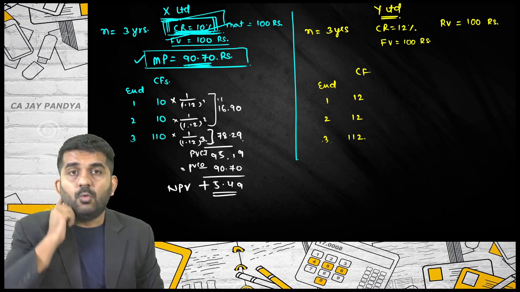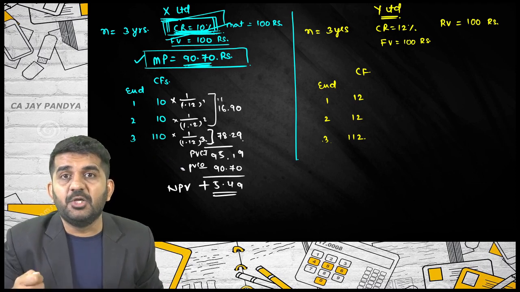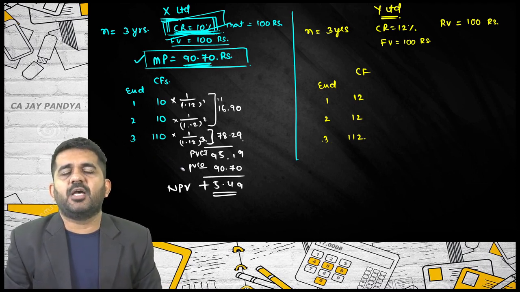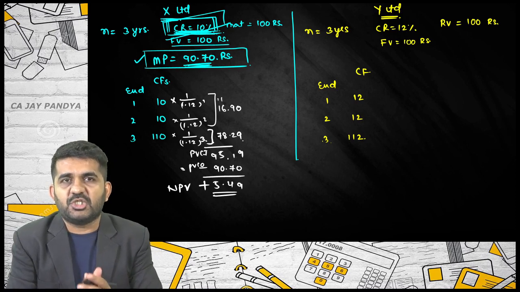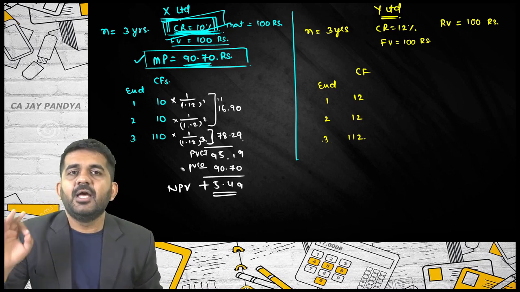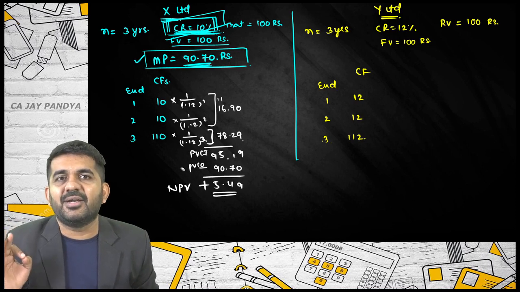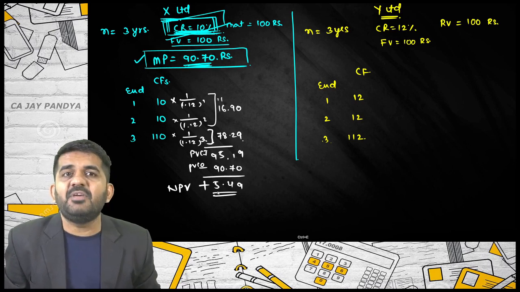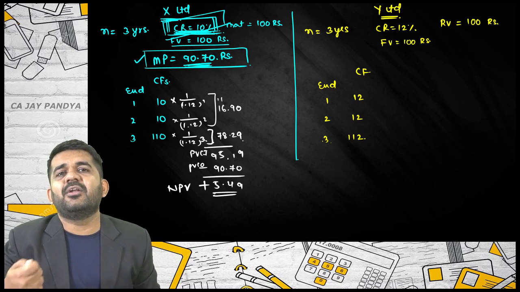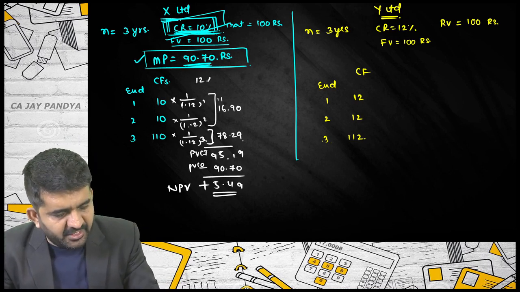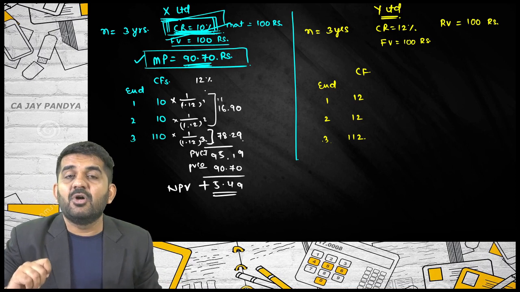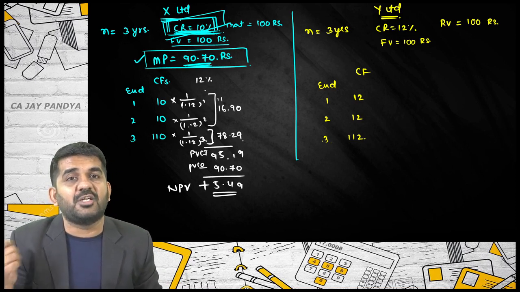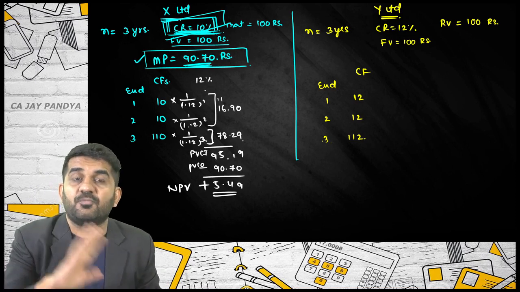Now, is NPV 0? If you don't know how to find IRR, you can visit some of my capital budgeting lectures of intermediate. But understand, IRR is the rate at which NPV is 0. If NPV is positive, what does it mean? The project is earning more than the required rate of return. I have taken the required rate of return as 12%, so I am earning more than 12%. The next interest rate I'll try is not 10% or 8%, but 15%.